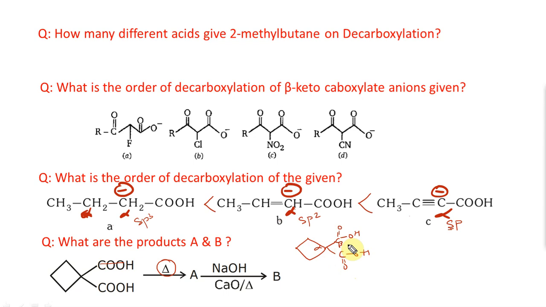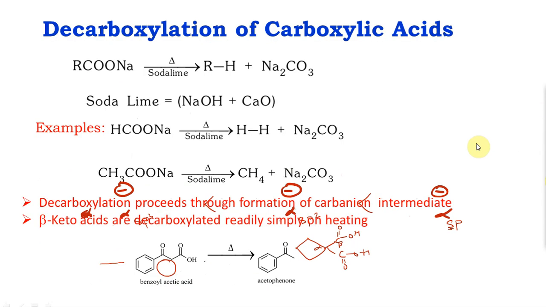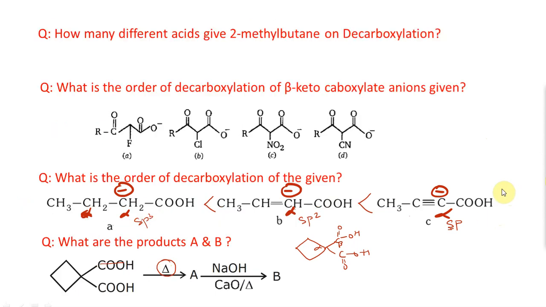If we go to the previous slide, I know this is confusing, but here you have a beta keto, double bond O. So this looks like beta keto, but it is a COOH group.